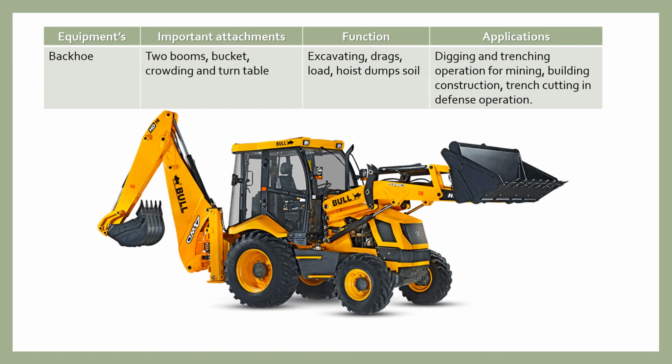So if we modify a tractor with two buckets, if it is fitted on the front side, then it acts as a shovel, and if we fit the bucket on the back side, then it is acting as a backhoe.